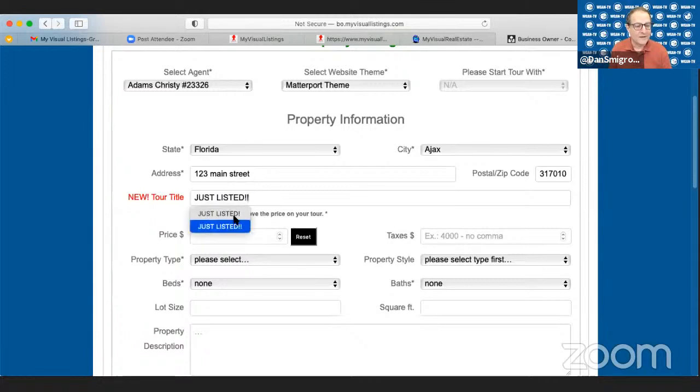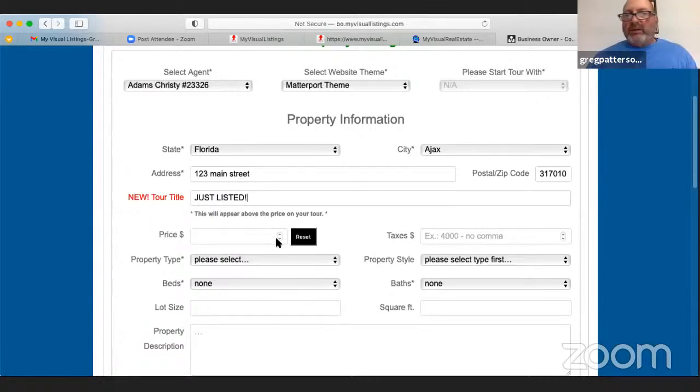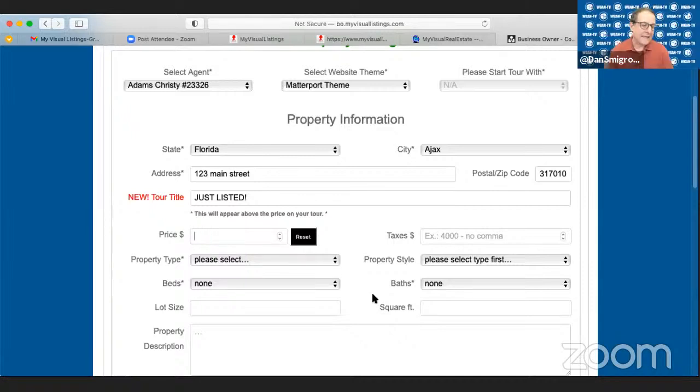So okay. And then you do not have to put the price in. And this is important because a lot of photographers or the agents do not want to show the price for some reason, because if it's changed, which you can change instantly in our platform, they're reluctant sometimes to show the price. But you can either put the price in or not show the price. It's up to you at this time.